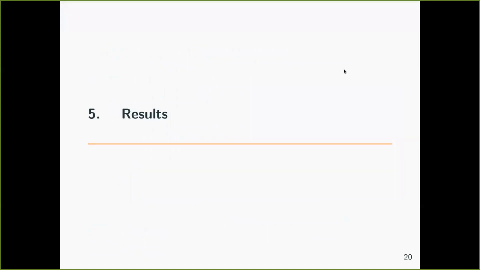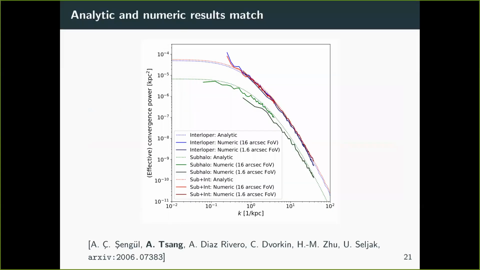All right, and then so finally we get to the results. We got some analytical formula. We did a numerical simulation. And so the first thing to do is to see how well they match. And indeed, they match very well. So the 3 different colors shown here are the subhalo power spectrum, the interloper power spectrum, and the combined subhalo plus interloper power spectrum, which is what we would actually measure. And you can see the dotted lines are the analytic predictions, and the solid lines are the numerical results. So you can see they fit very well. The residuals are smaller than the errors that we would have on any actual power spectrum measurements.